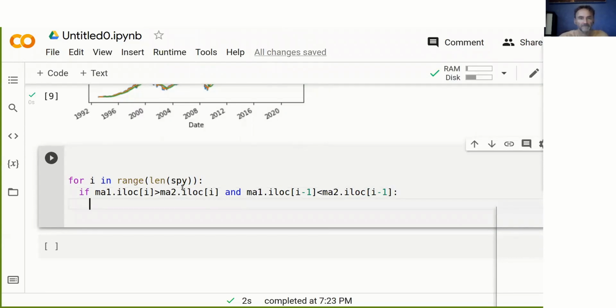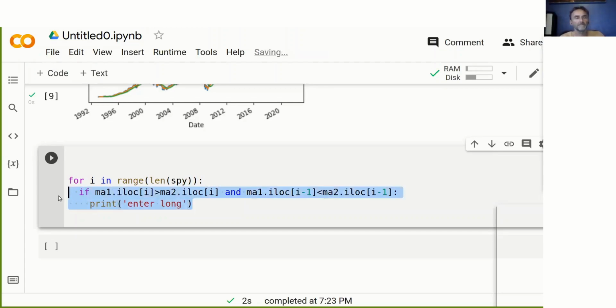Then we could, for example, print "enter long trade". So if our short-term moving average is above our long-term moving average, and in the time step before it was the reverse, we have a cross, and then we enter a long trade.